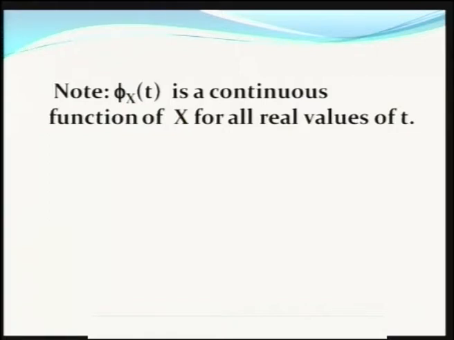Next, based on this we have a note that phi X of t, the characteristic function, is always a continuous function of t for all real values of t. T is a parameter, so it is a continuous function. Continuous function here means it is uniformly continuous as well as absolutely integrable. Based on that concept we get the continuity of the characteristic function. So, how to prove it is a continuous function? We have phi X of t is equal to expectation of e power i t X.